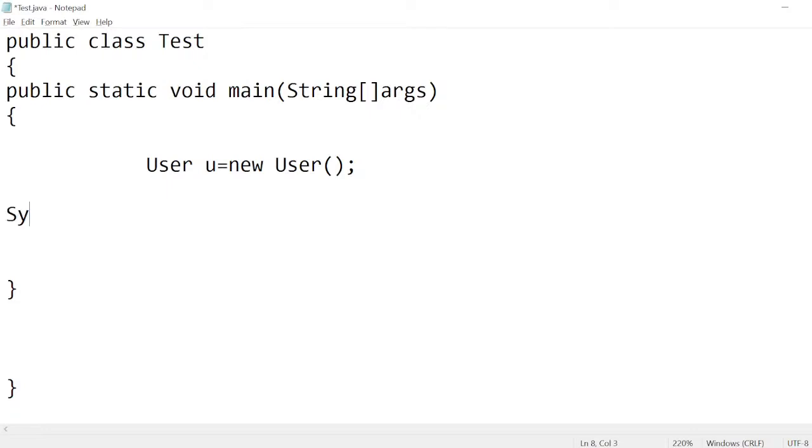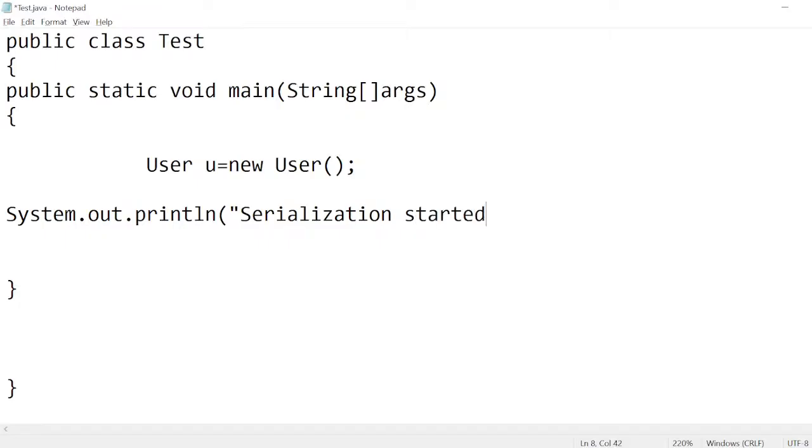Now I'm doing serialization. System.out.println, serialization started. Inside, there are predefined classes. FileOutputStream fos equal to new FileOutputStream.